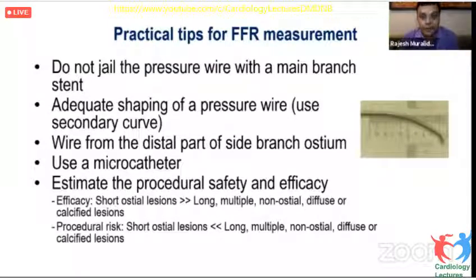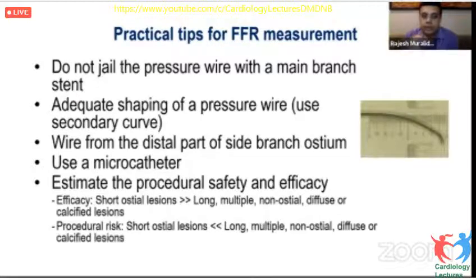Adequate shaping of a pressure wire is essentially useful. To wire the distal part of the side branch ostium, use a microcatheter. Now there was a discussion of how to equalize when you are using a microcatheter. The point is that you take the wire down, you pull out the microcatheter, and you pull out the wire so that the wire tip is just across the ostium of the side branch, but still the transducer is in the proximal part of the main branch where there is no lesion, and there you can equalize. Probably that is the only thing that I can think about.